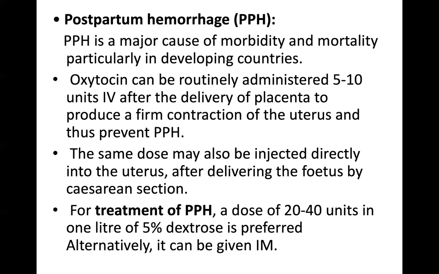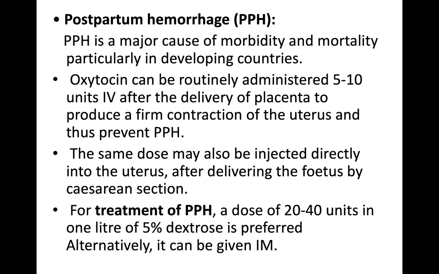Postpartum hemorrhage is a major cause of morbidity and mortality, particularly in developing countries. Oxytocin can be administered 5 to 10 units intravenously after the delivery of the placenta to produce a firm contraction of the uterus and prevent postpartum hemorrhage.